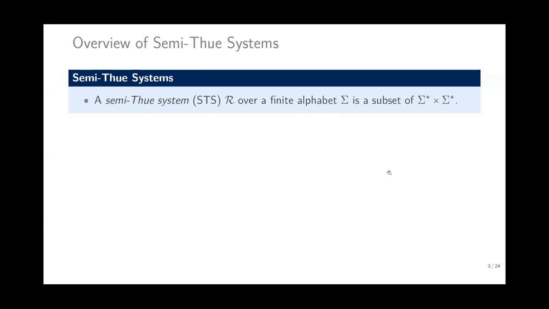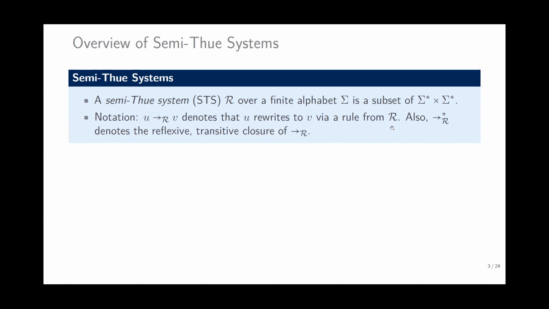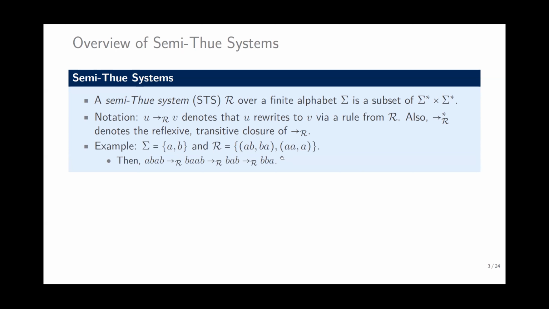A Semi-Thue system over a finite alphabet is a set of ordered pairs. U rewrites to V if there is a match of U in the rewrite system. For example, if there is a match of AB on the left-hand side, then AB can be rewritten to BA. Also, if there is a match of AA, it can be rewritten to A. So in BAA, AA can be matched and rewritten, giving AB here.